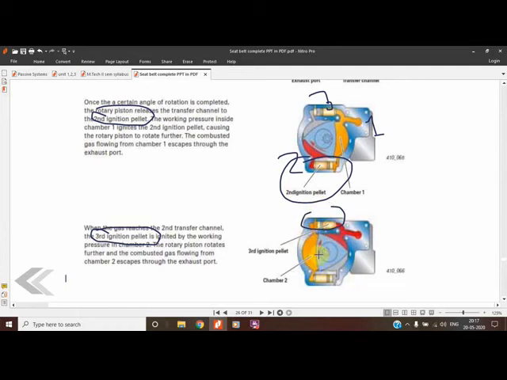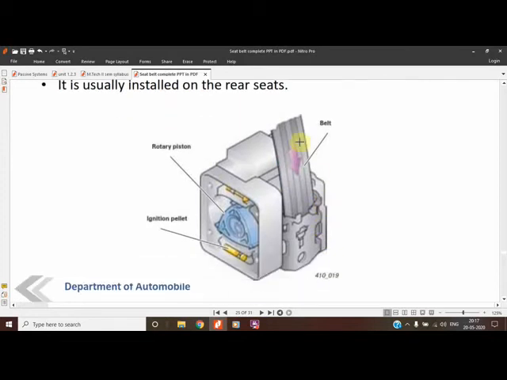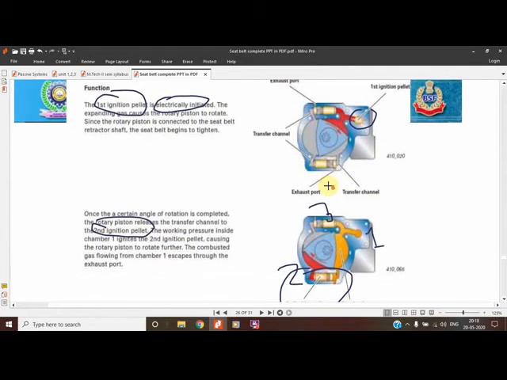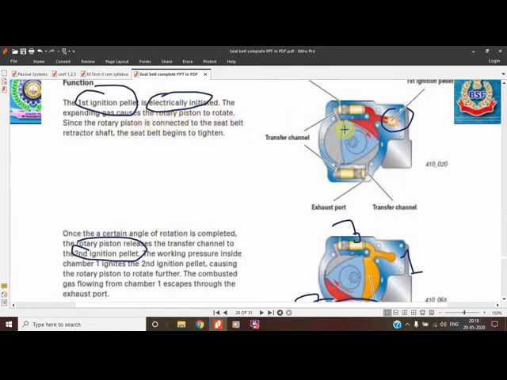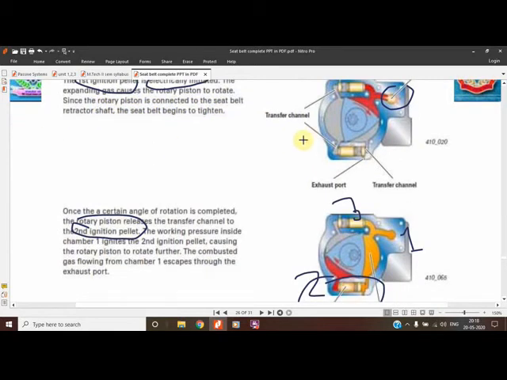By means of this rotation, the belt gets retracted in this direction. So it works like this, and the mechanism you can read. The first ignition pellet is electrically ignited. The expanding gas causes the piston to rotate, because gas is generated whenever the ignition is there, whether it is in the airbag or in the seat belt retractor. The seat belt rotary piston is connected to the seat belt retractor. The seat belt begins to tighten.